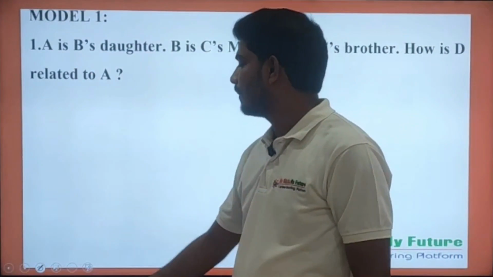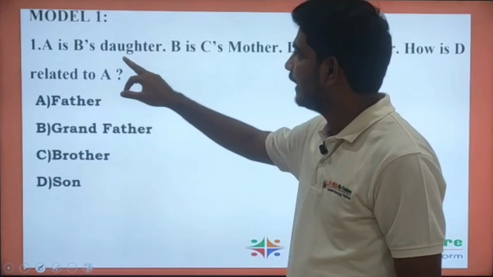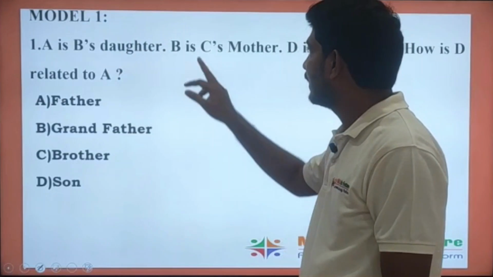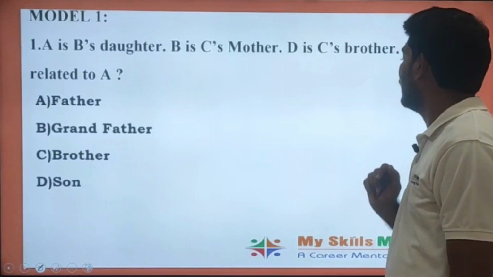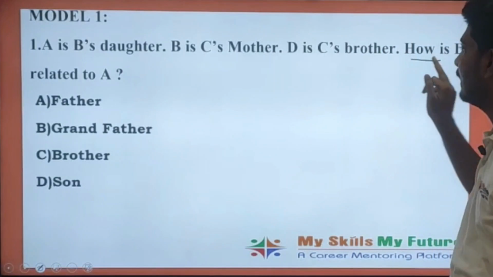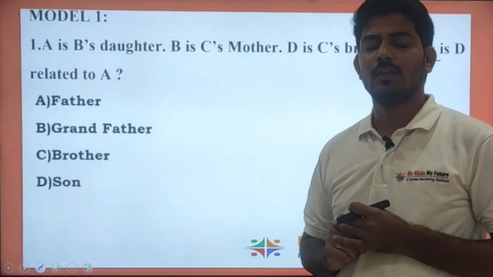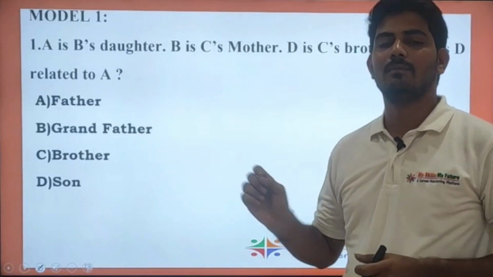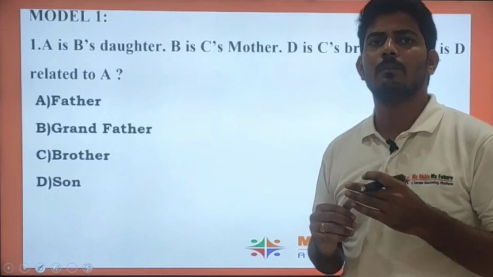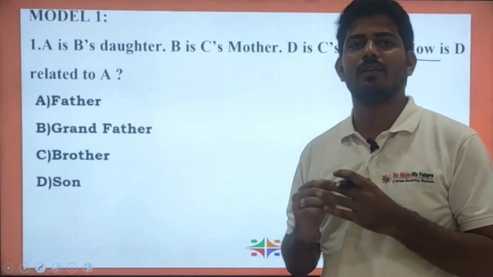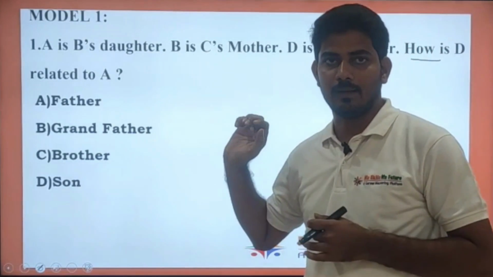So the first model of problem. He gave: A is B's daughter, B is C's mother, D is C's brother. Then what he asks is, how is D related to A? In order to solve this problem, we need to represent the given data diagrammatically. If we practice more problems, it is easy for us to arrange this data diagrammatically.